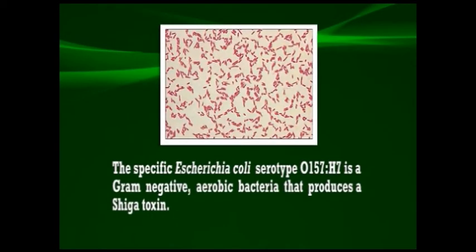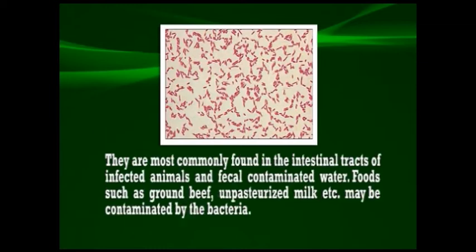Now we'll come to Escherichia coli. The specific Escherichia coli serotype O157:H7 is a gram-negative, aerobic bacteria that produces a toxin known as Shiga toxin. These bacteria are most commonly found in the intestinal tracts of infected animals and in fecal contaminated water. Foods such as ground beef, unpasteurized milk, etc., may be contaminated by this bacteria.